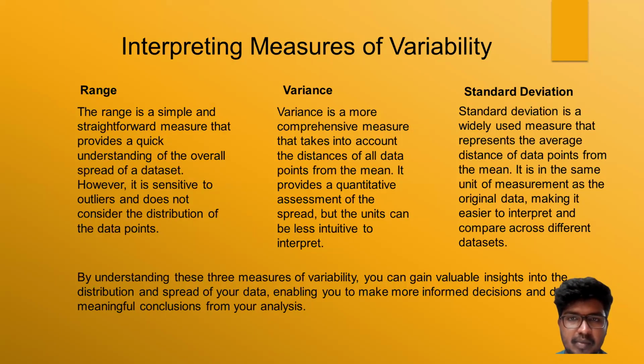Interpretation of the measures of variability. Range: the range is a simple and straightforward measure that provides a quick understanding of the overall spread of a dataset. However, it is sensitive to outliers and does not consider the distribution of data points.